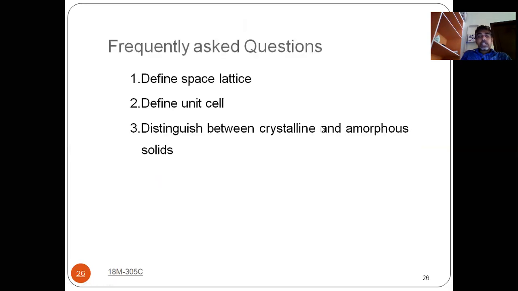Generally they ask only a few questions, but these are very, very important for understanding the structure of materials. Define space lattice and define unit cell. What do you understand by space lattice and unit cell? Distinguish between crystalline and amorphous solids, and give examples for crystalline solids and amorphous solids. These things we have to know.